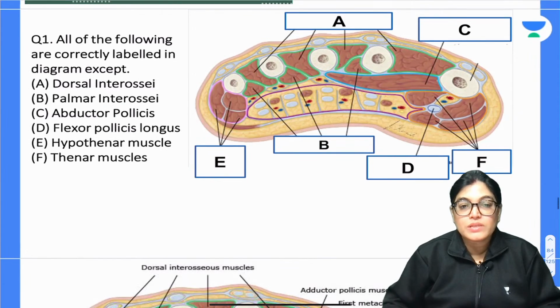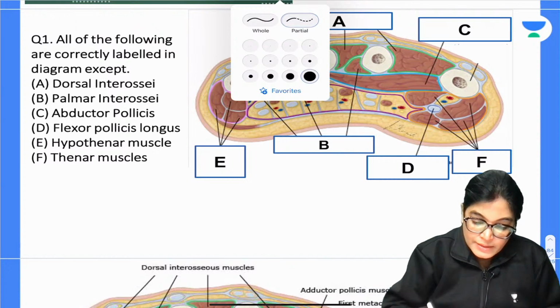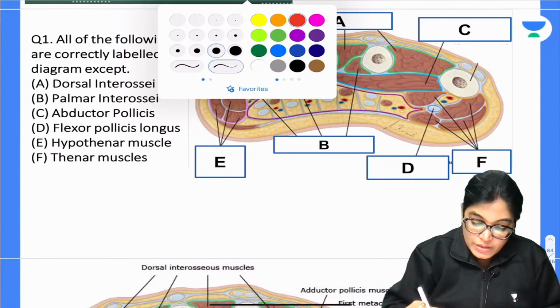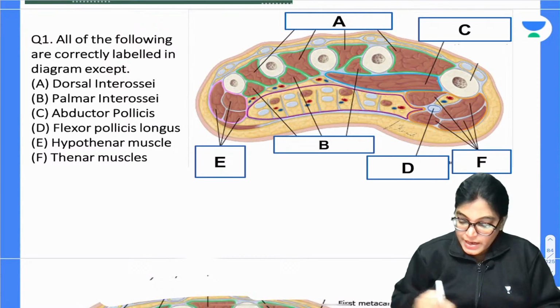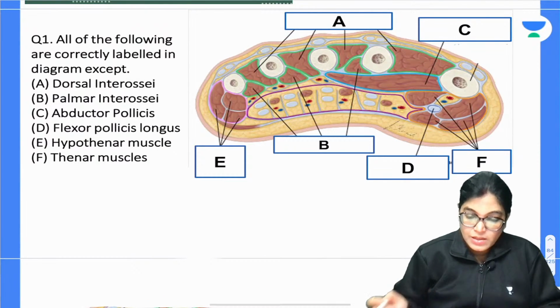Let me just focus here. See here, these are the labeling. You have to mark the correct answer, so you have to definitely go for the correct answer. Your time starts now. Mark the correct answer, my dear aspirants. Go for it. Your time starts now.